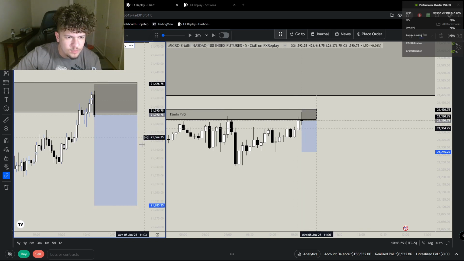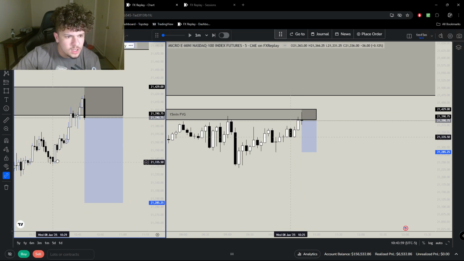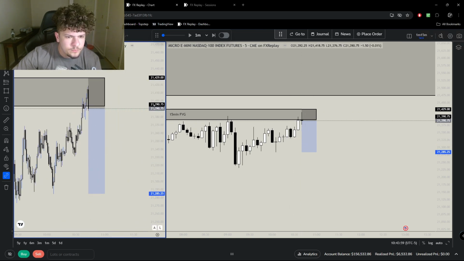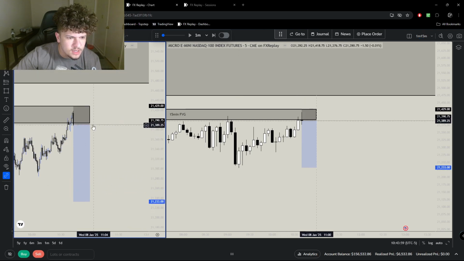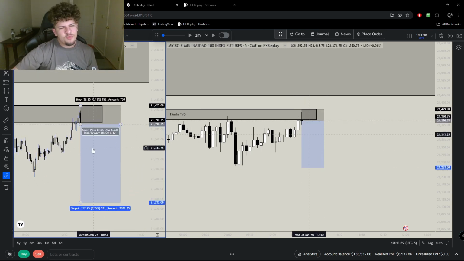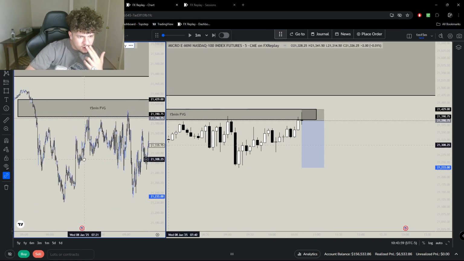Yeah, I don't see a problem with this trade. I'll set my stop loss to be a little bit higher. I wanted it to be clean 3-to-1. I guess there's another draw on liquidity down here. But I don't know if price wants to go there. I really don't know. But we're consolidating underneath this range.